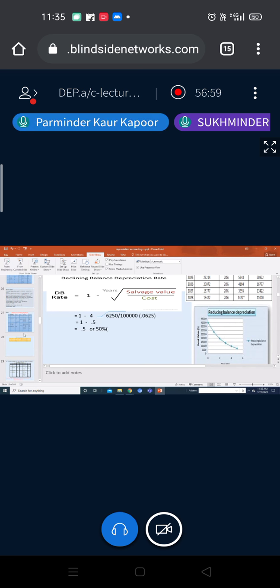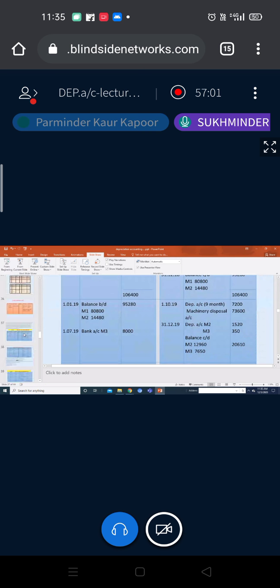Hello. Yes, Sukhwinder. Ma'am, if the useful life of the asset increases, for example, from 10 years the asset life has increased to 13 years, then what will be the case? Same, you apply it on the new method.